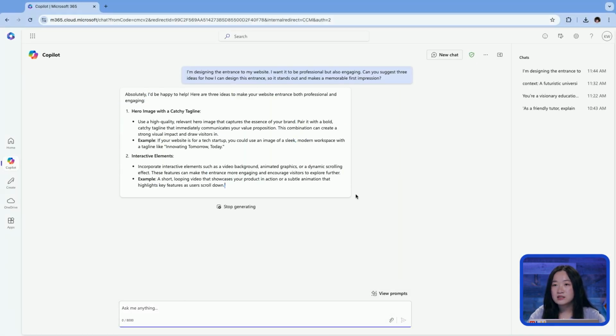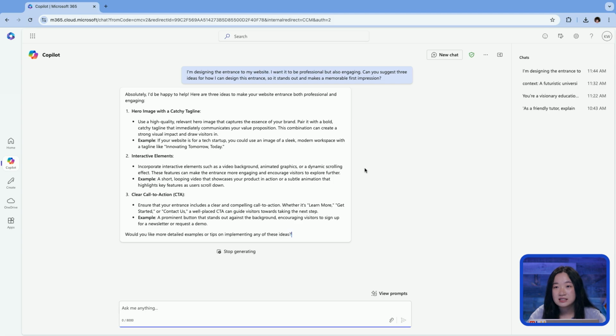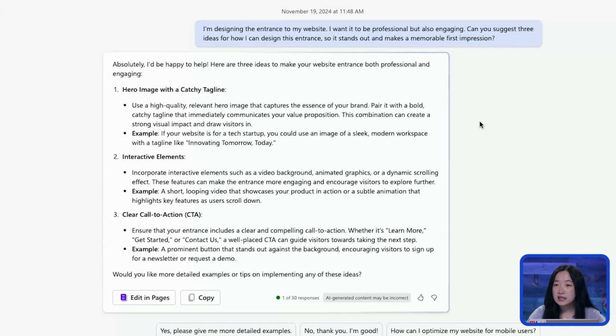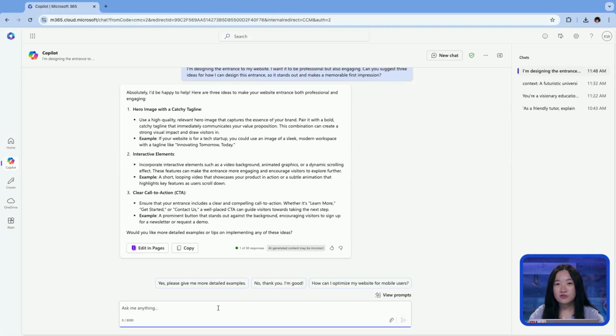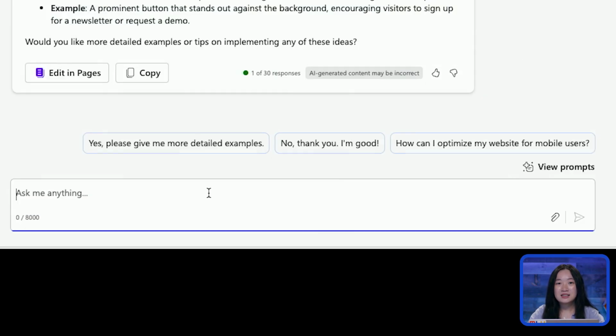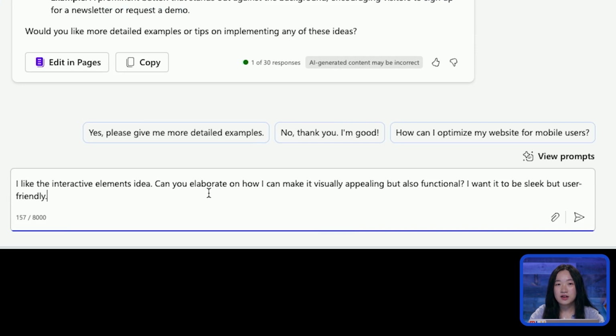And just like that, we can see that Copilot has generated 3 ideas. So here it says, let's create a hero image with a catchy tagline. Second is interactive elements, as well as a third with a clear call to action. So once you've chosen one of these ideas, let's build on it. Let's say you like the idea of the interactive elements.